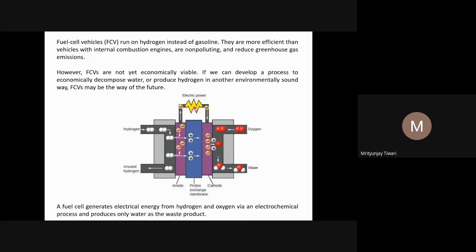And the H+, which is shown here as a plus charge, moves through this membrane and goes to the other side. Here the electrons come back, and combine with H+ to form hydrogen back. And if oxygen is there, it will form water. This is what we call the proton exchange membrane, where the proton exchange happens.